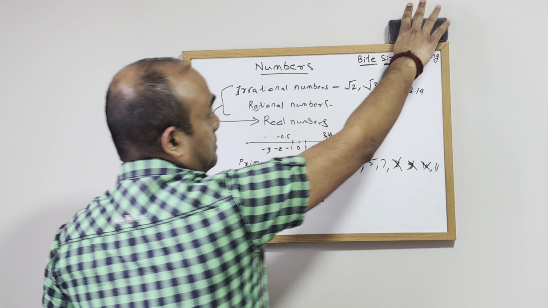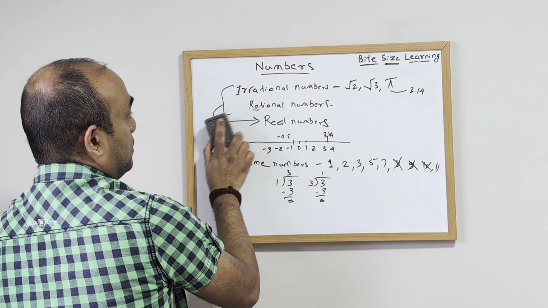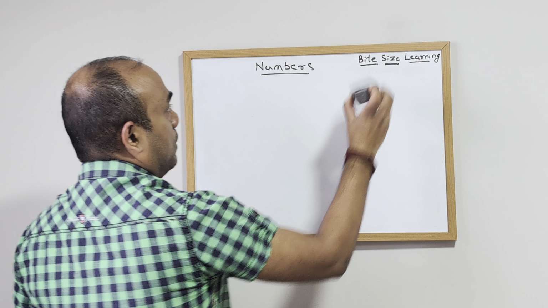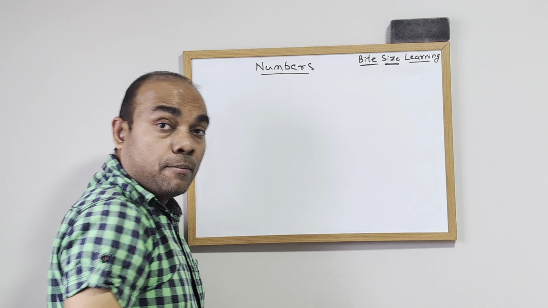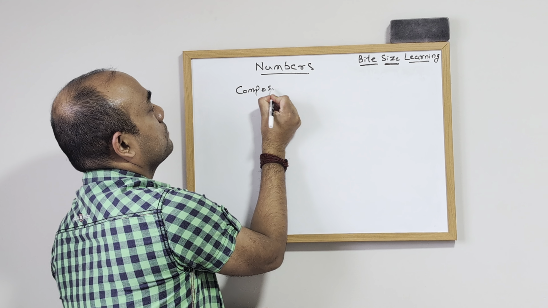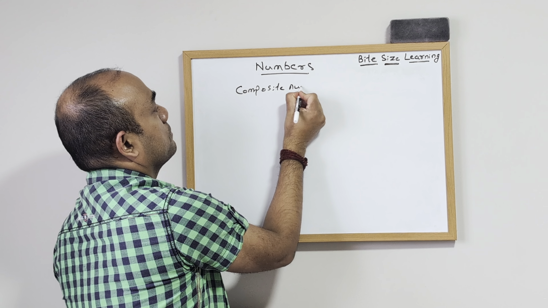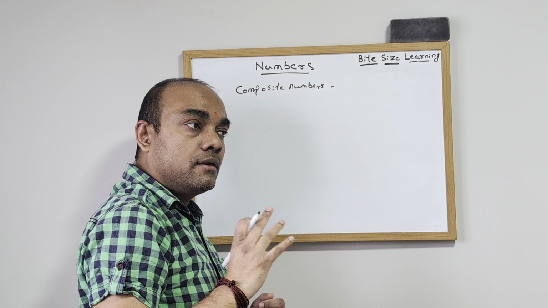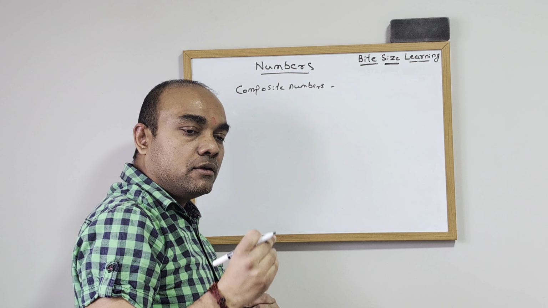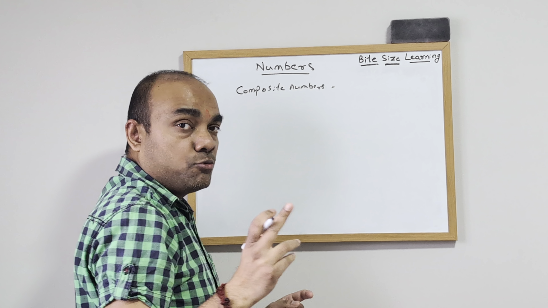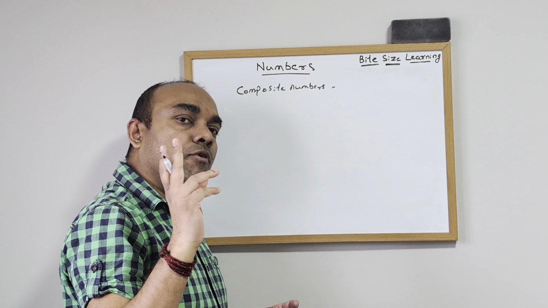And the last type that we want to discuss is composite numbers. Composite numbers are numbers that have more than 2 factors, meaning a number is divisible by 1, itself and at least one more number.